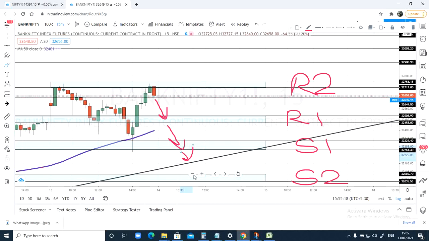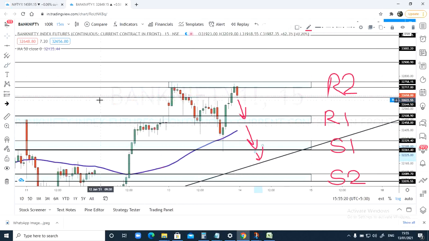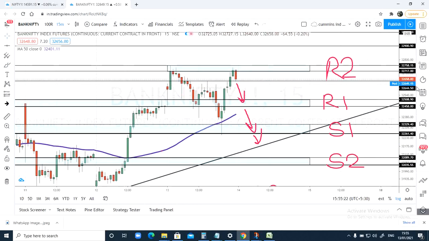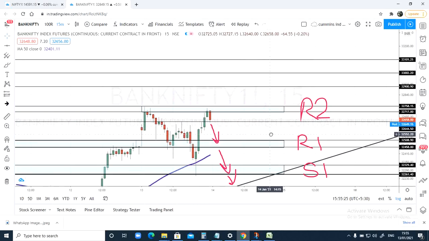So this is the simple thing what I'm gonna expect for tomorrow, right? And on upside, in case we see price sustaining above today's high, that is 32,758.15, we can take it as 32,760 itself. We see a close bullish candle close above this, and if price sustains above this level, then we have easy target towards 32,900, 33,000 and 33,100. These are the levels on the upside what I'm seeing.